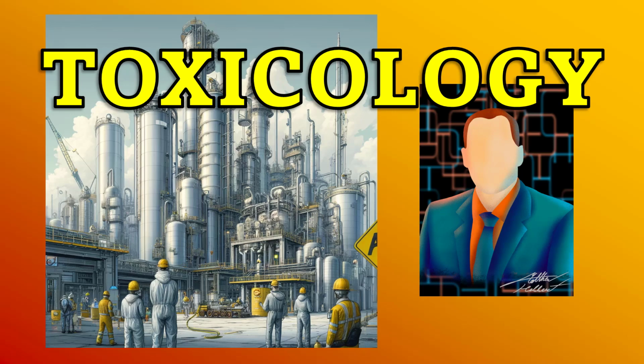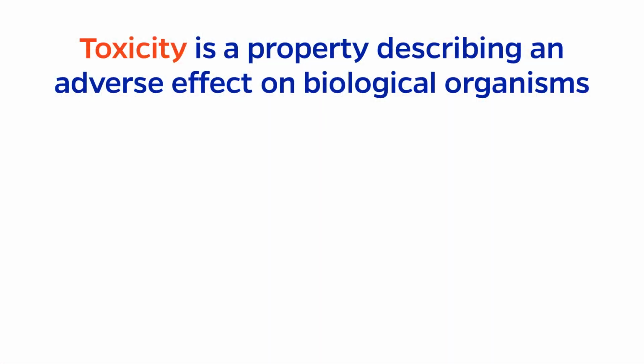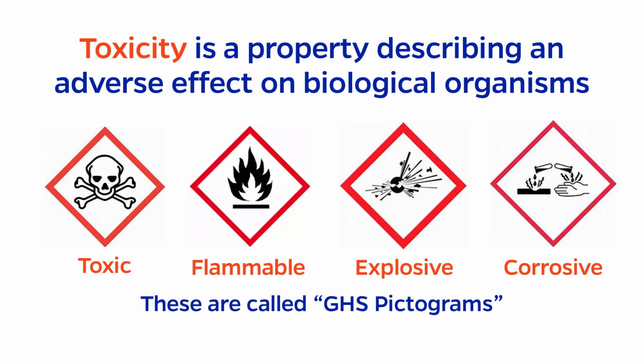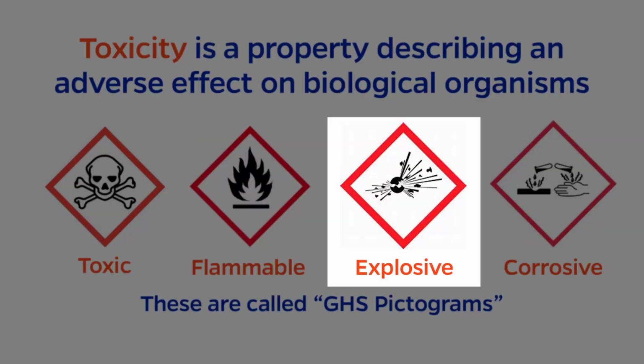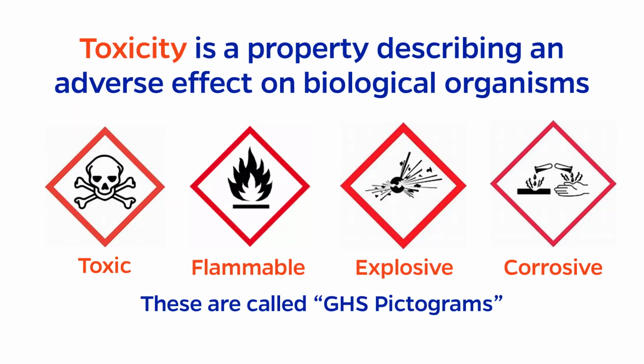Welcome to Chemical Process Safety. This video is about toxicology. Toxicity is a property describing an adverse effect on a biological organism. It is one type of chemical hazard, along with flammability, explosivity, and corrosivity, to name a few others.